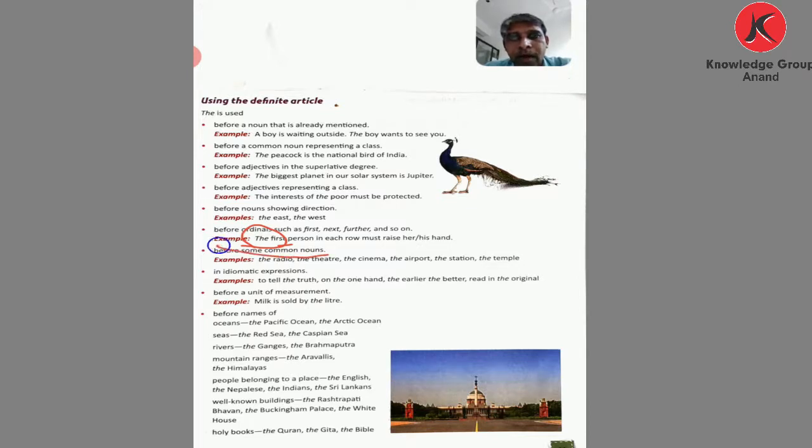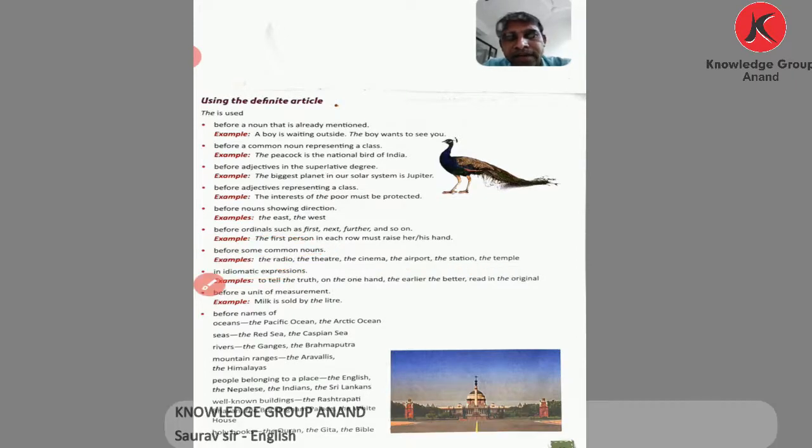Before some common nouns, there are some names commonly used. So we use the radio, the theater, the cinema, the airport, the station, the railway station, the temple, the mountain. We use the before these common nouns. An idiomatic expression: in idioms we use the. To tell the truth. On the one hand.